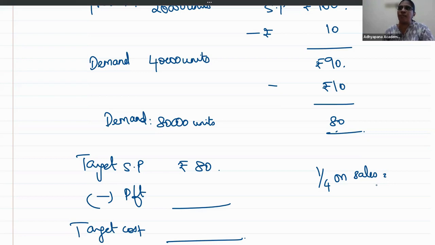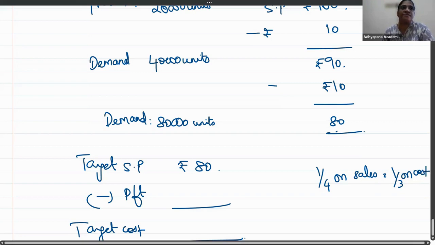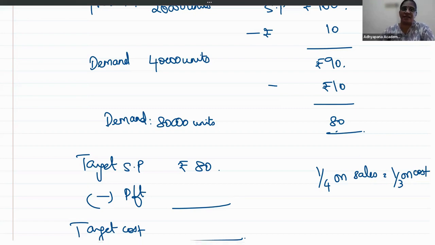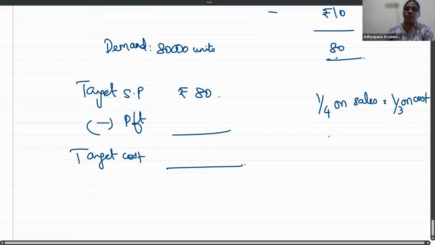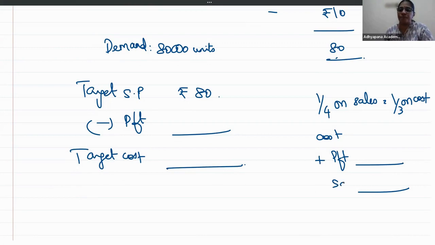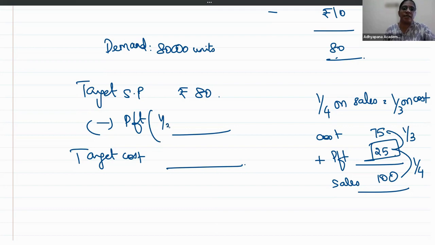25% is 1/4. 1/4 on sales is 1/3 on cost. Do you all know how? 25/75, because we all know cost plus profit equal to sales, right? So, if suppose the sales is 100, profit is 25%, which means it is 25, which means cost is 75. This 25 in relation to sales is 1/4. This 25 in relation to cost is 1/3. Okay. So the profit is 1/3.